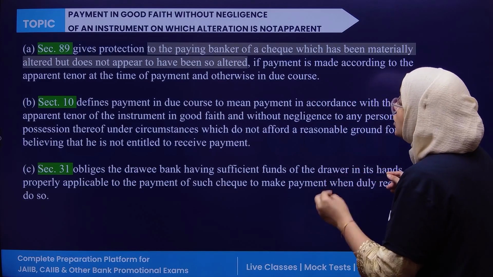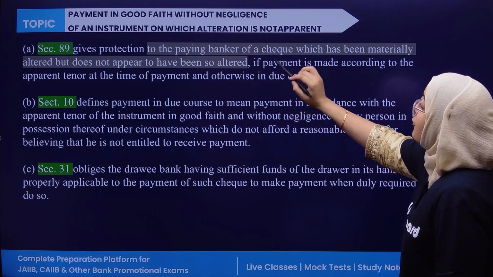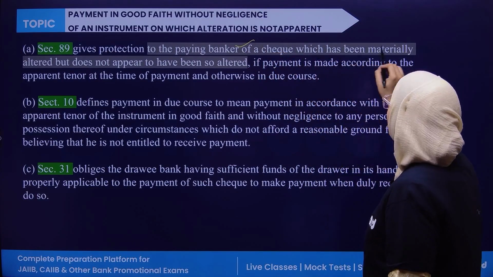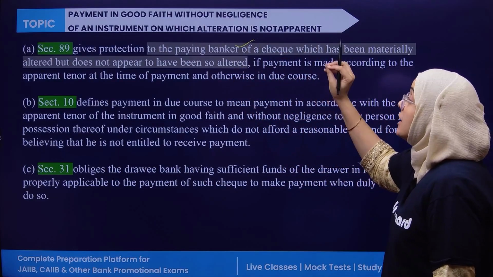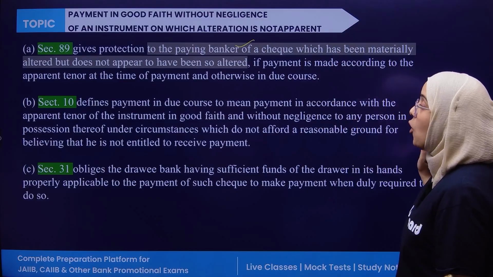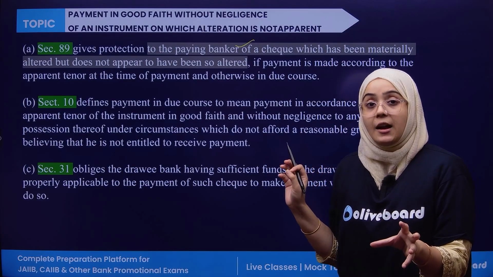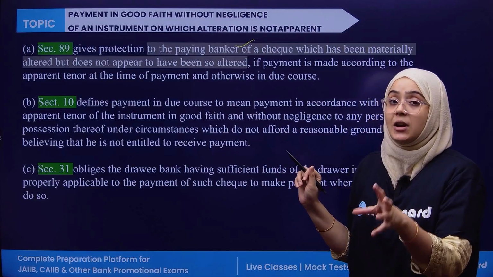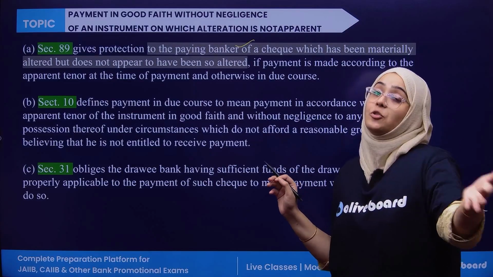the alteration is not apparent. Now, Section 89 gives protection to the paying bank of a check which has been materially altered but does not appear to have been altered. Section 89 protects a paying bank for any type of alteration in the check which doesn't appear to be altered.